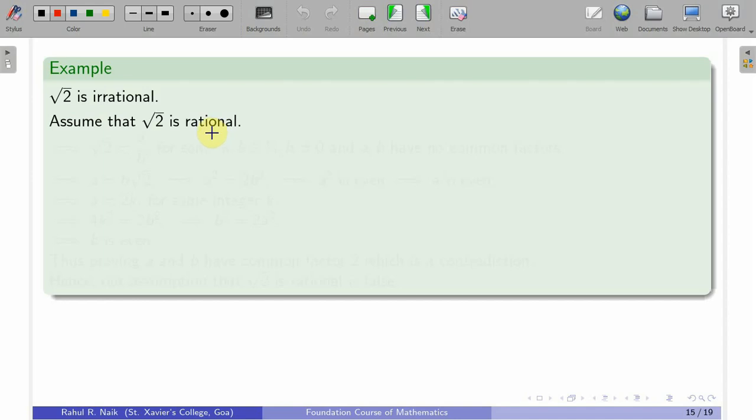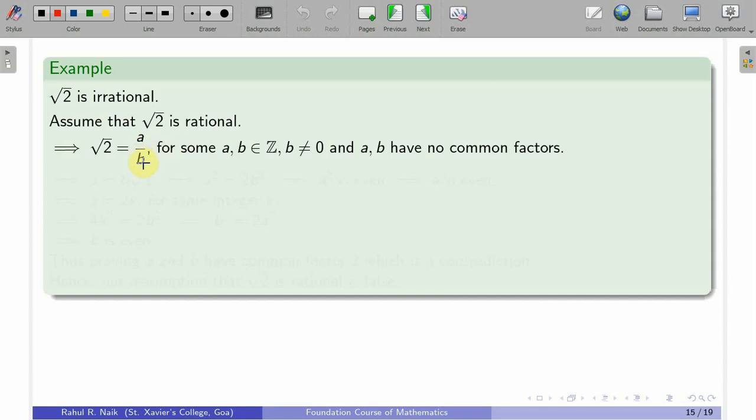So root 2 is rational, that means it can be put in the form a by b, for some a, b in Z, b not equal to 0, and we take GCD of a, b to be equal to 1, because if it is not equal to 1, then there will be a common factor which can be cancelled out.